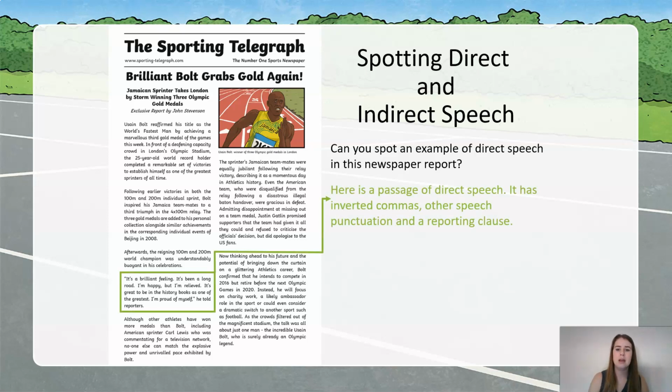Okay, so there is a passage here that's written in direct speech. It's got the inverted commas, it has the reporting clause at the end, and it has the correct punctuation. So that's one of our examples in our newspaper report of where we've used direct speech.